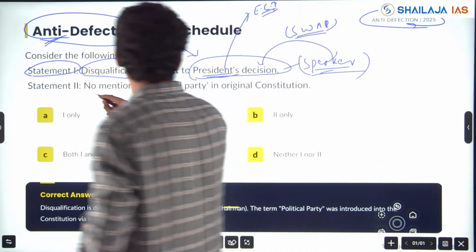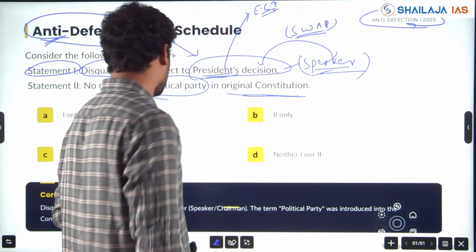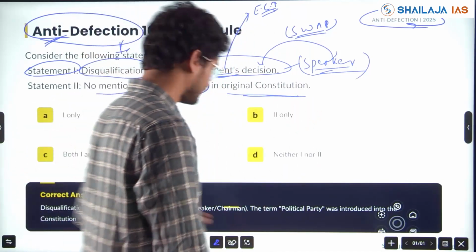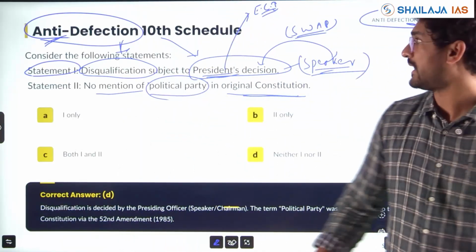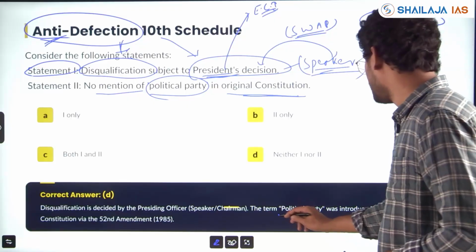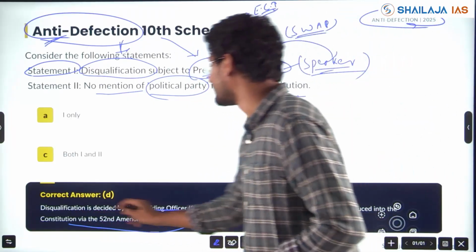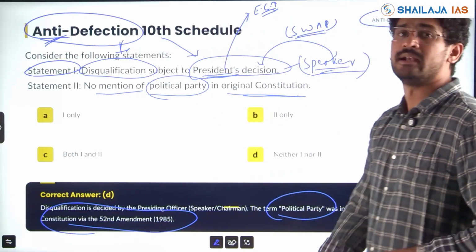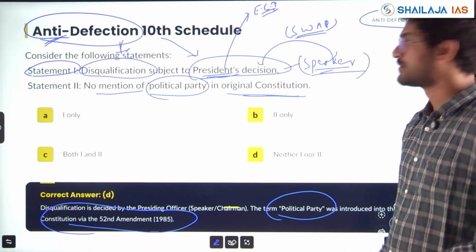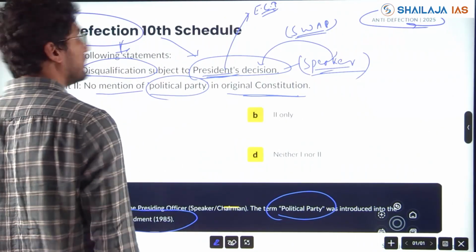So next, no mention of political party in the original Constitution. Is it right? No mention of political party. The term political party was introduced in the Constitution via the 52nd Amendment in 1985. So statement 1 is wrong.